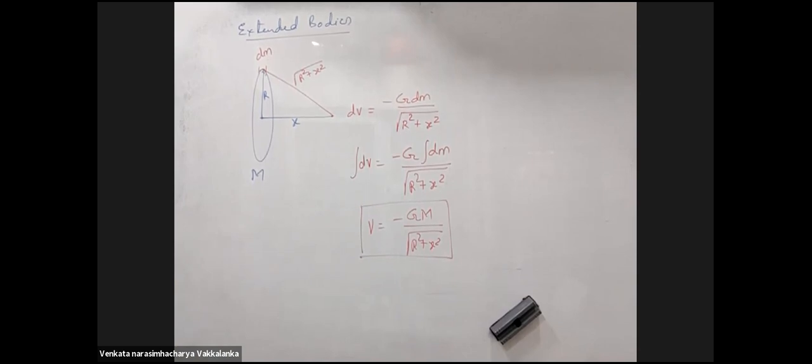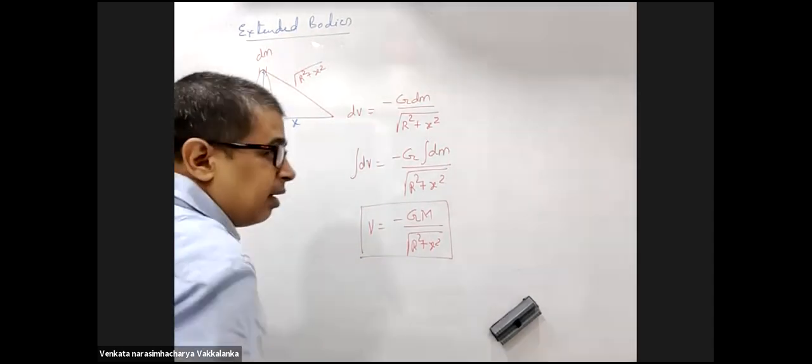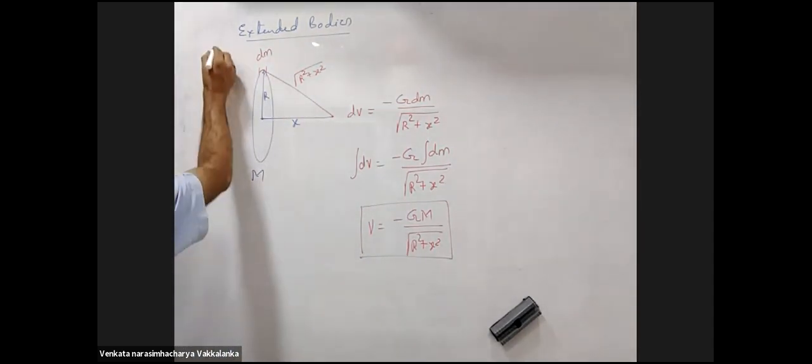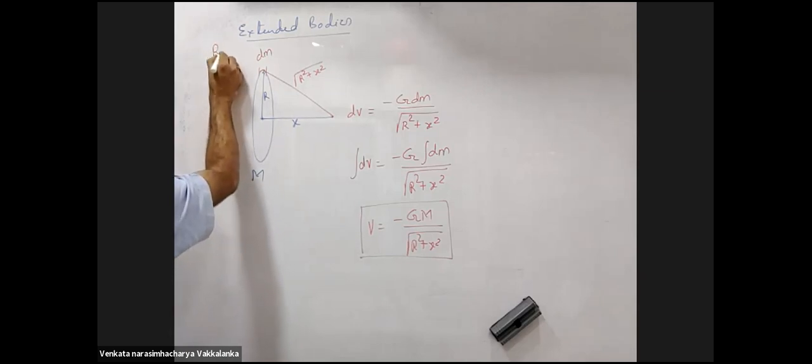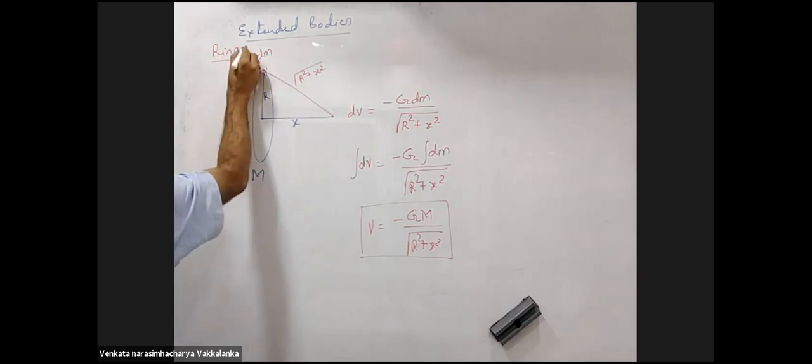This is a ring. What do you think? Make a guess, what could it be? Square, rectangle, polygon, hexagon. Bolo, jaldi bolo. Sir, it will be a ring.